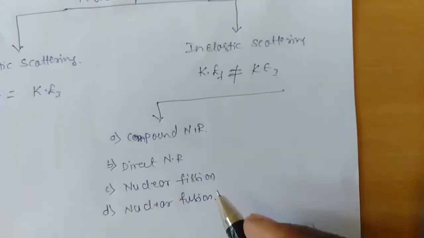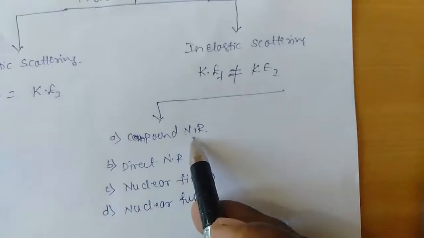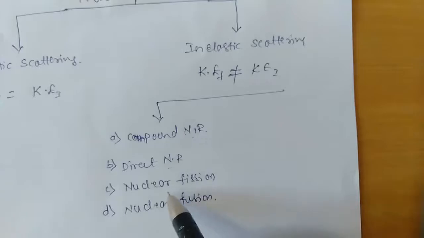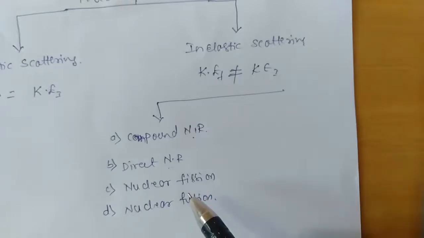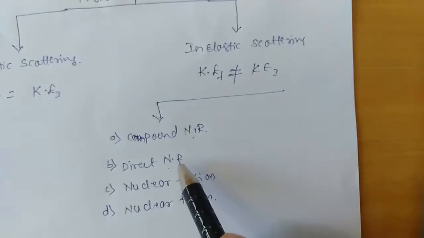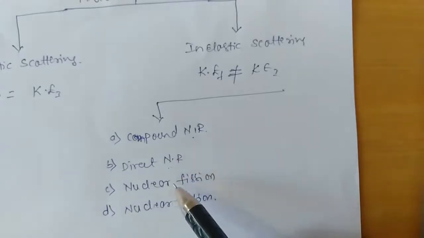So the broad classification of inelastic scattering is divided into four. One is compound nuclear reaction, second one is direct nuclear reaction, and the third and fourth are nuclear fission and nuclear fusion reactions. The last two reactions we are very much familiar with. We studied this in our lower classes, in 10th standard or plus 12, where we studied nuclear fission and nuclear fusion reactions. But here we are mainly studying the compound nuclear reactions and direct nuclear reactions.